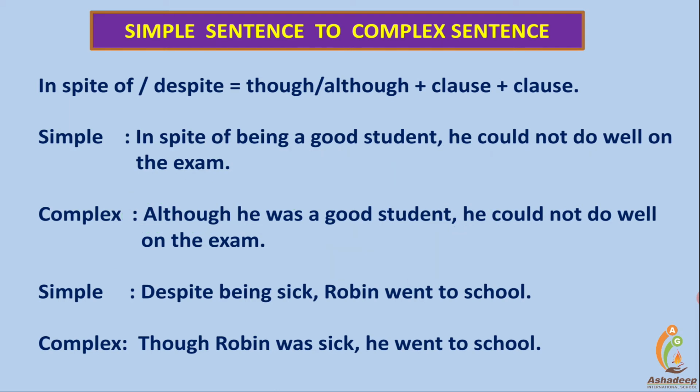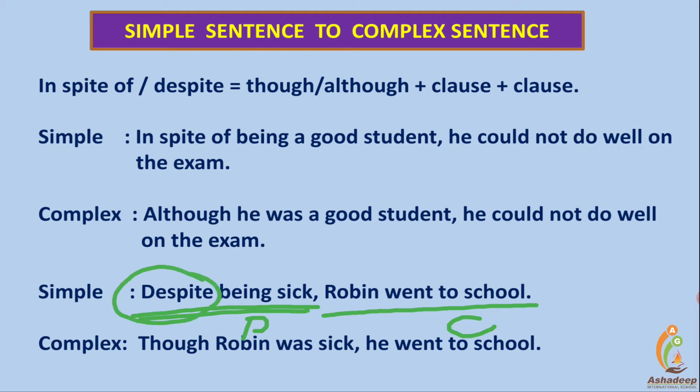Other example: despite being sick, Robin went to school. Robin went to school, clause. Despite being sick, phrase. It's a simple sentence. Despite shows the contrast. Now for complex, though or although is the conjunction used.